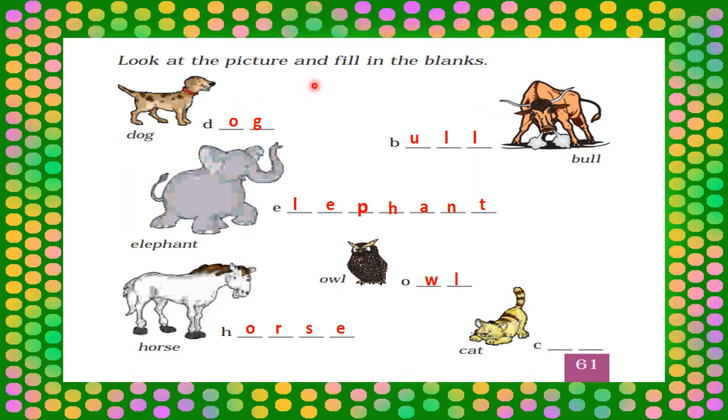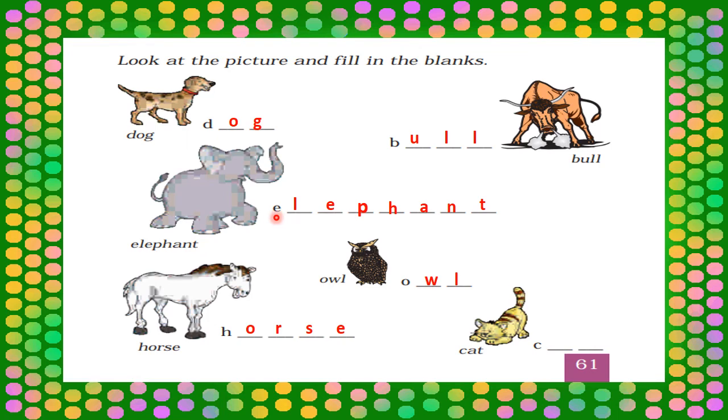Look at the pictures and fill in the blank. This is a dog. D is given. So we have to put O and G. D-O-G, dog. This is a picture of bull. B is given. So you have to write the other letters. B-U-L-L, bull.